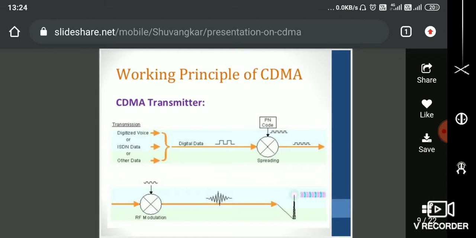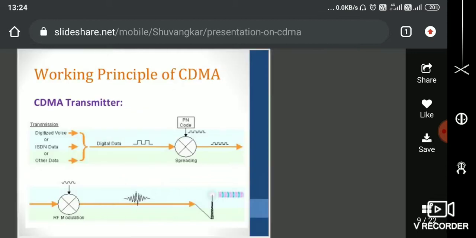After that it is spread data. Then it is modulated as usual for data transmission over a wide area or longer distance. Depending upon my necessity, I do the respective modulation. Here RF modulation is happening, so yes, analog. Then it is given to the transmitter to transmit the data. So this is how the CDMA transmitter side works.